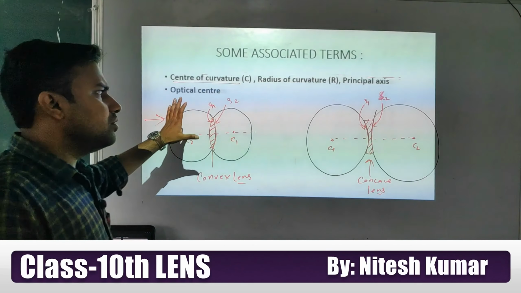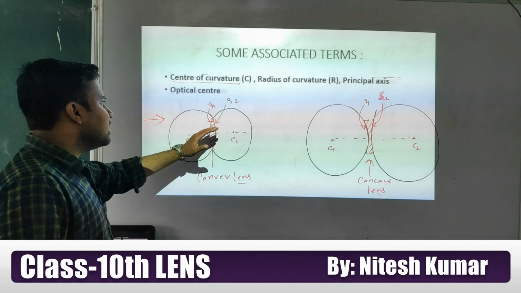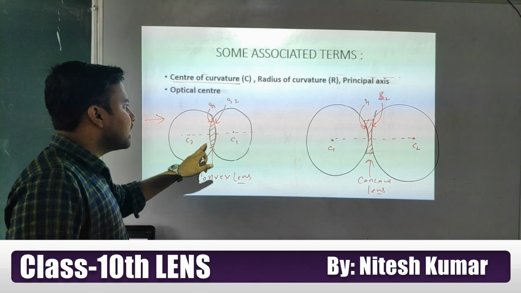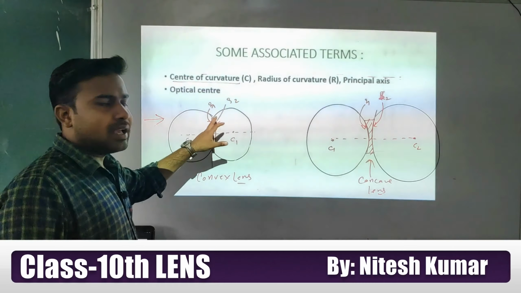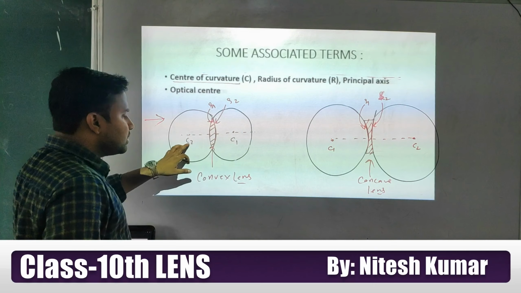Okay, student. So now you understand which one is called the S1 and which one is called the S2 surface. Similarly, look at this surface. This is part of this sphere. This spherical surface is actually part of this sphere, and the center of this one is this one, and here the center of this one is C2.